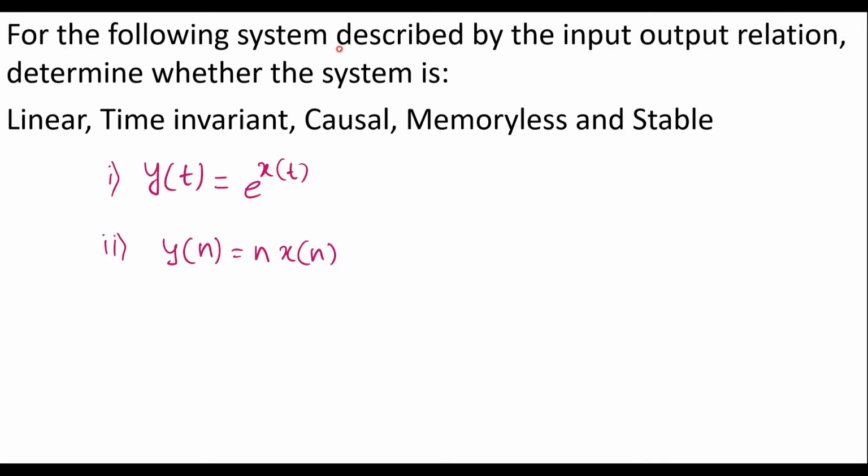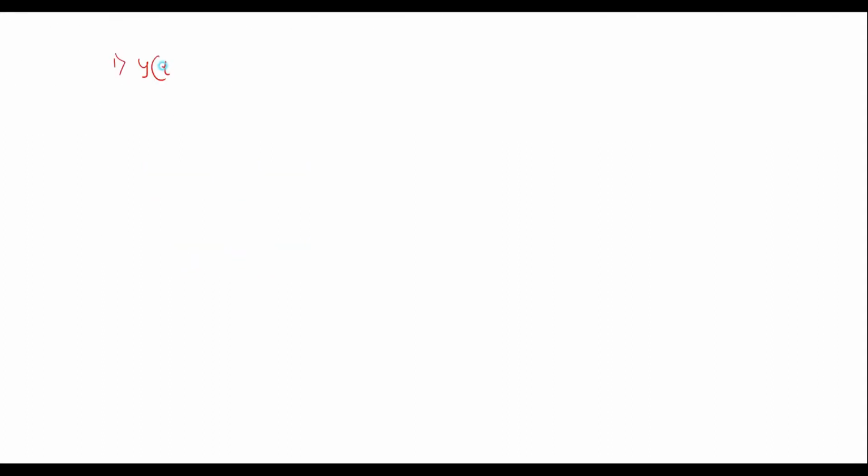For the following system described by the input-output relation, determine whether the system is linear, time invariant, causal, memoryless, and stable. These are the two systems given: y of t is equal to e power x of t, and y of n is equal to n x of n. Let's take y of t is equal to e power x of t. First we'll verify linearity.